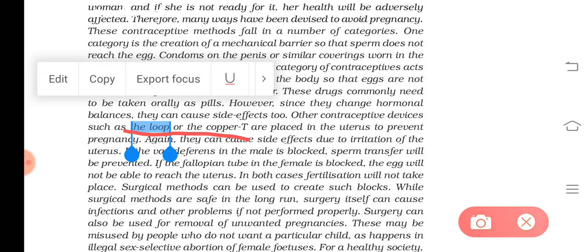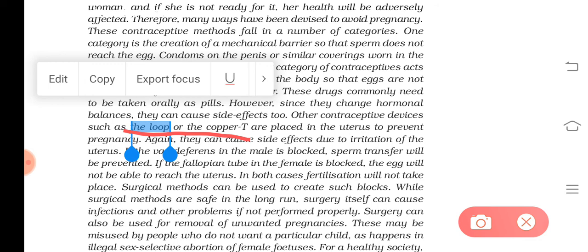These are some of the devices that are kept inside the uterus of a female by a doctor or a trained nurse, so that there won't be a chance of the male sperms and the egg meeting each other. Understood? So this can cause irritation. So that is one disadvantage of this. Irritation can be caused and it cannot prevent STDs. So only the barrier method can prevent STDs.